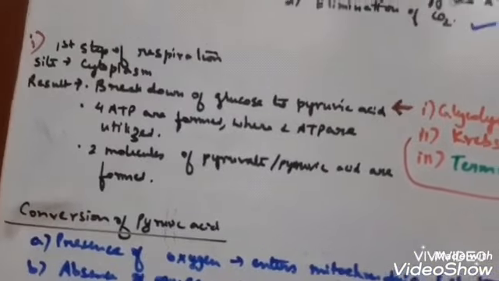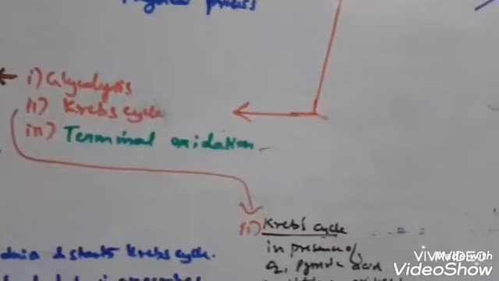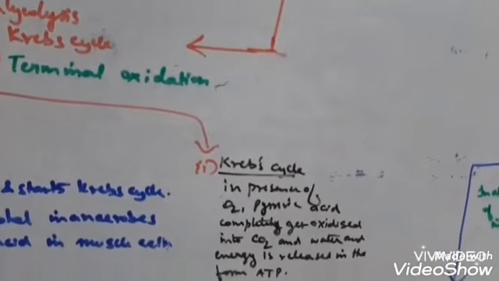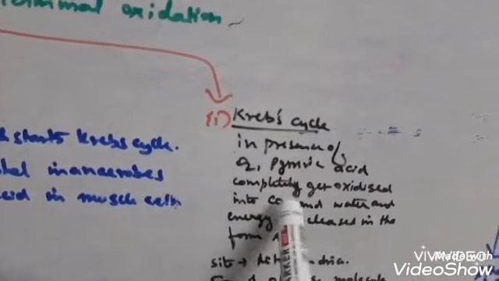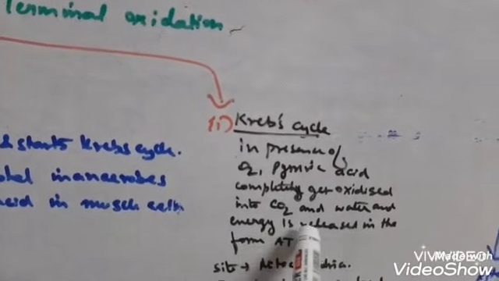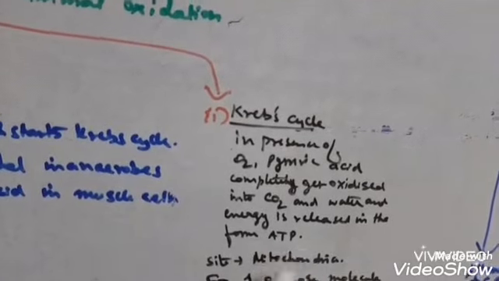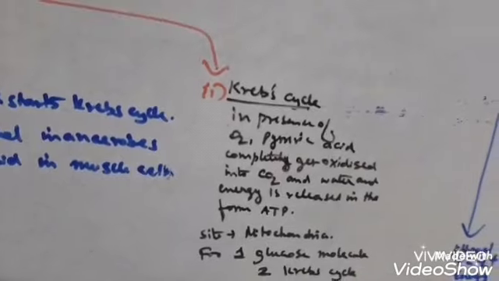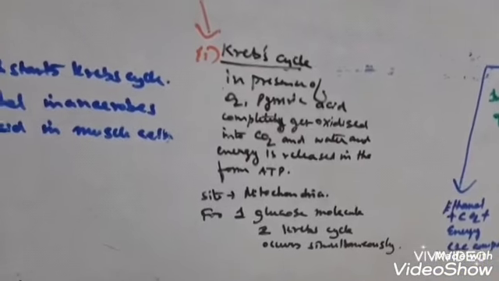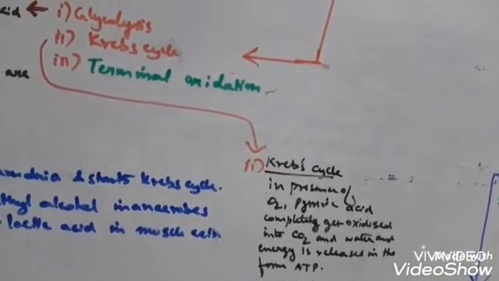The Krebs cycle, also known as the citric acid cycle, in the presence of oxygen in the mitochondria, pyruvic acid is completely oxidized into carbon dioxide, water vapor, and energy is released. In which form is energy released? ATP. For one glucose molecule, 2 Krebs cycles occur simultaneously in aerobic organisms, including our body cells.